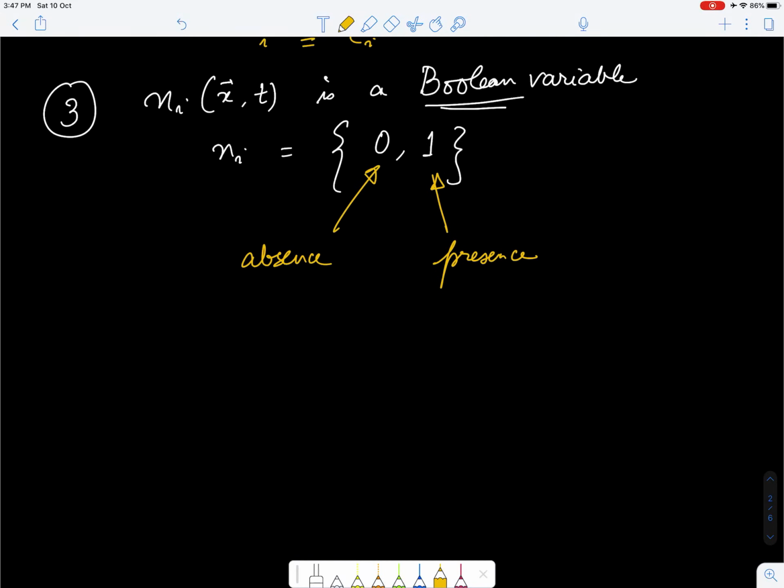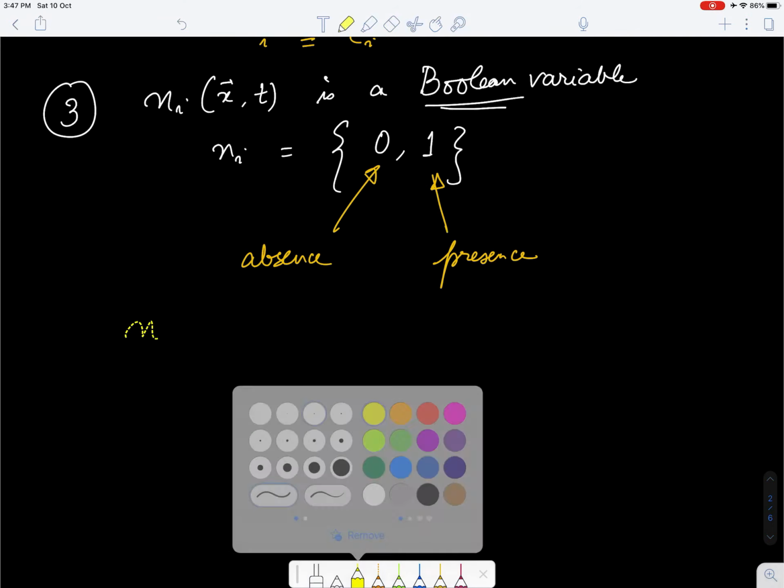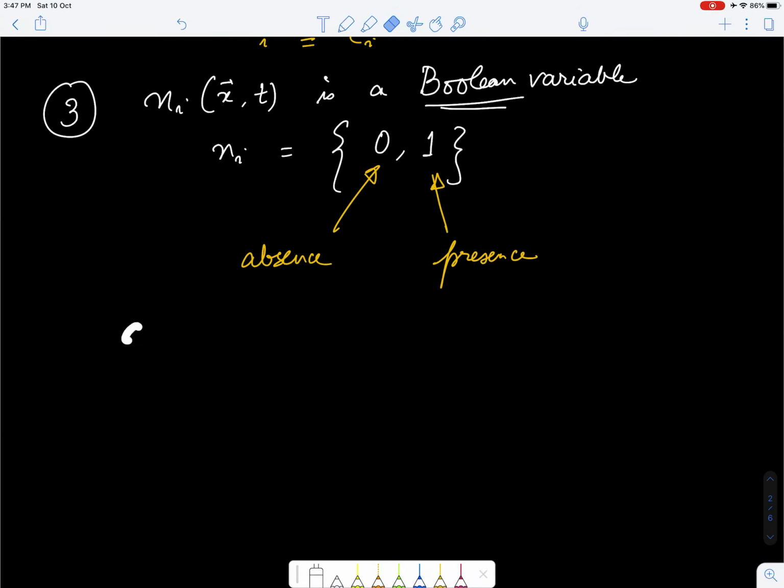Now, more importantly, this variable Ni can be used to calculate the macroscopic variables. So for example, if I do the summation of Ni over all velocities at a given point x, multiplied by a factor, that will give me the density at that point.